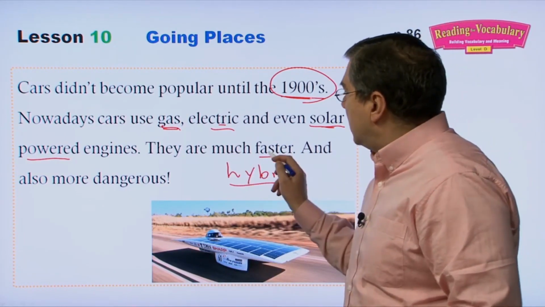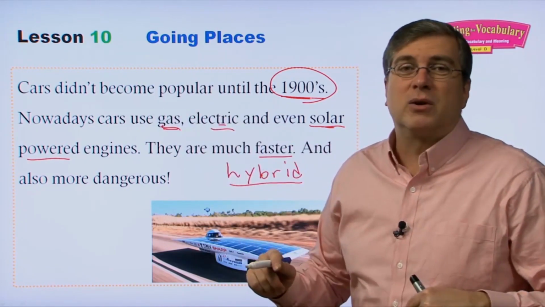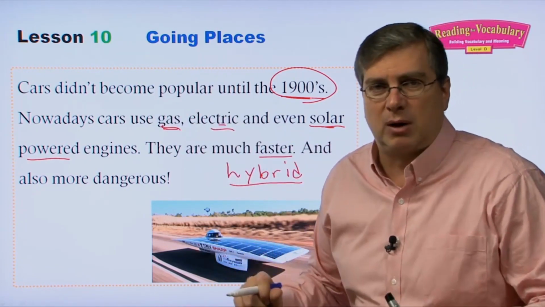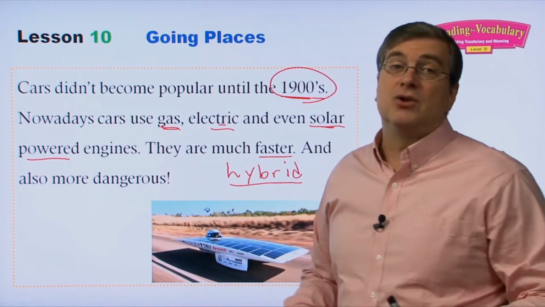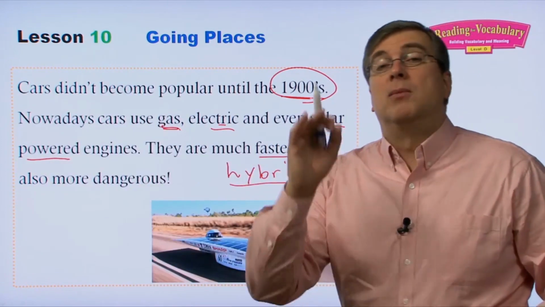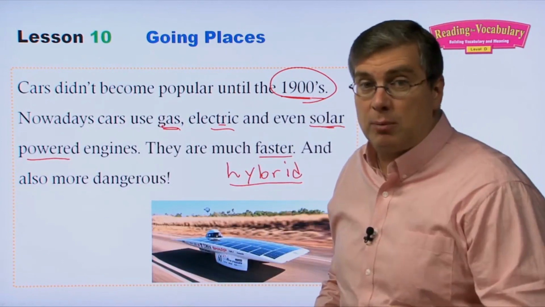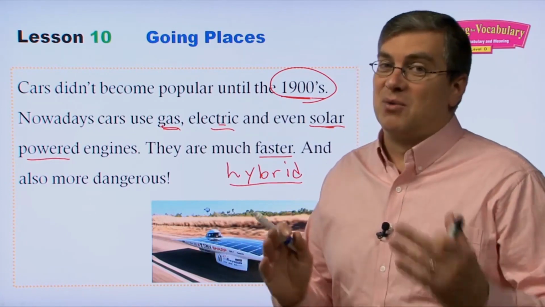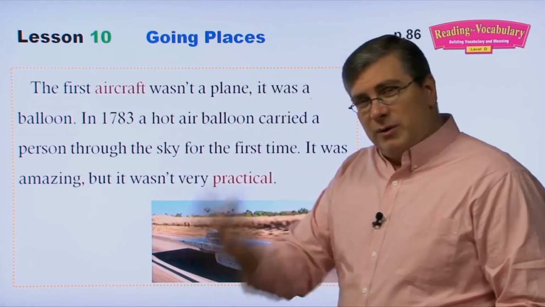But cars nowadays are much faster. Some sports cars can go 200 kilometers per hour, right? Very fast. But they're more dangerous, of course. The faster you go, the more dangerous it is. So be careful. Even on your bicycle or your skateboard, the faster you go, the more dangerous it is. So be careful. Okay. So we talked about cars.